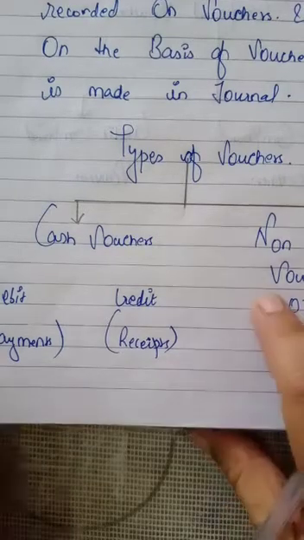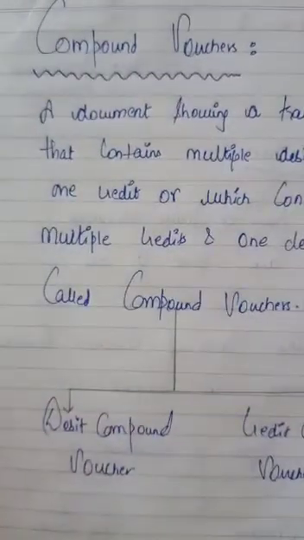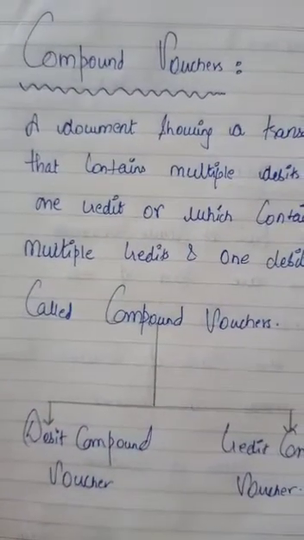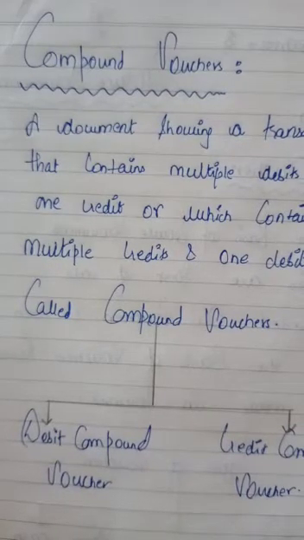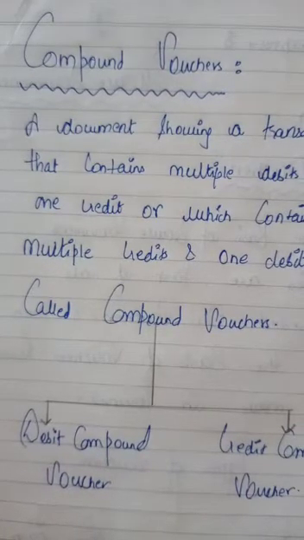But the specimens of the vouchers, debit, credit and transfer voucher, all of the three, you have been given in your book, and you have to make proper notes of the specimens. In the exam it can come that prepare a debit voucher with the help of imaginary figures, so you have to make the specimen also.